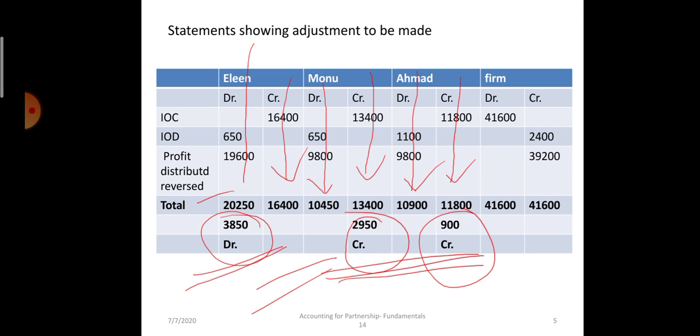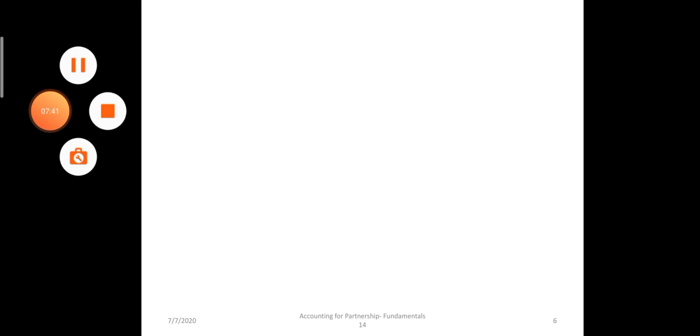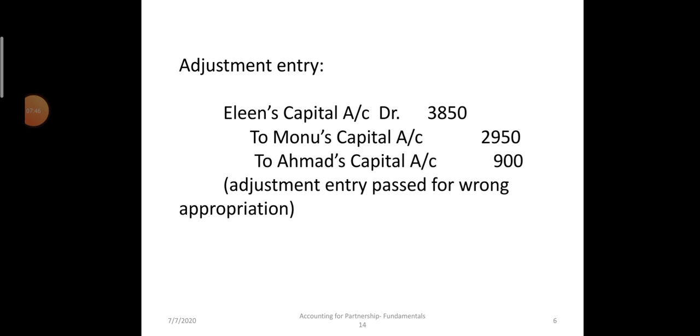Now let's check the journal entry. The adjustment entry will be Eileen's capital account debit, to Monu's capital account, to Ahmed's capital account. These adjustment entries will be done through the partners' capital accounts. A single adjustment entry.